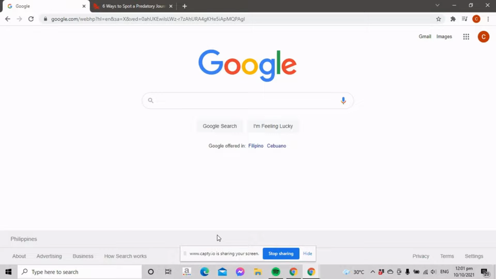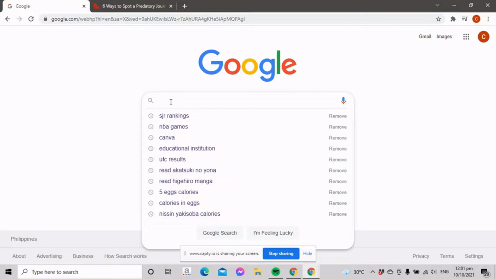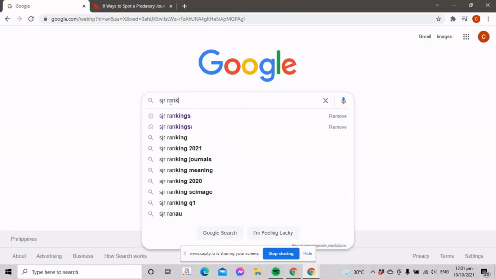One of the hardest parts in the process of publishing an article or paper is finding a reliable scientific journal. So today, I will help you on how to find a good scientific journal that is non-predatory. So first, open a browser, use a search engine, Google preferably, and type in SJR rankings.